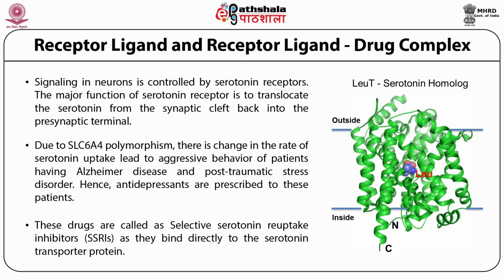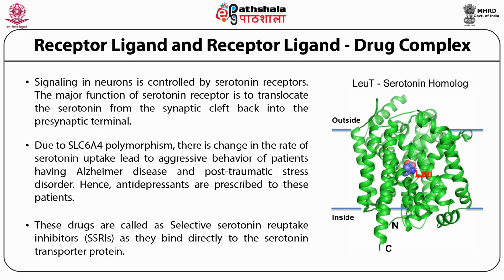These drugs are also called selective serotonin reuptake inhibitors (SSRIs) as they bind directly to the serotonin transporters. But the problem here is that these drugs also bind to other homologous receptors like norepinephrine and dopamine transporters. There is no crystal structure so far for the serotonin receptors, but there is a homologue of